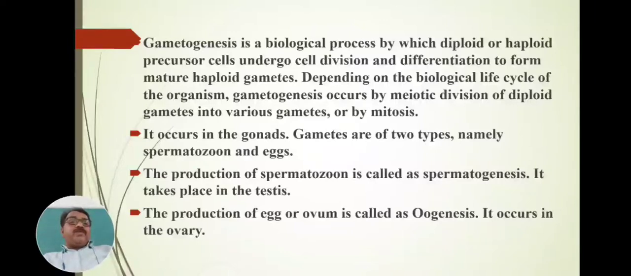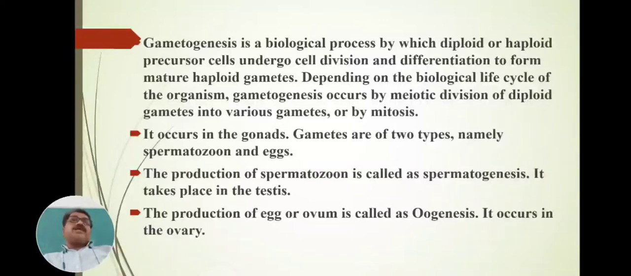This process depends upon the biological life cycle of the organism. Gametogenesis occurs by meiotic division of diploid gametes into various gametes, or by mitosis. It means the diploid cells divide by meiosis